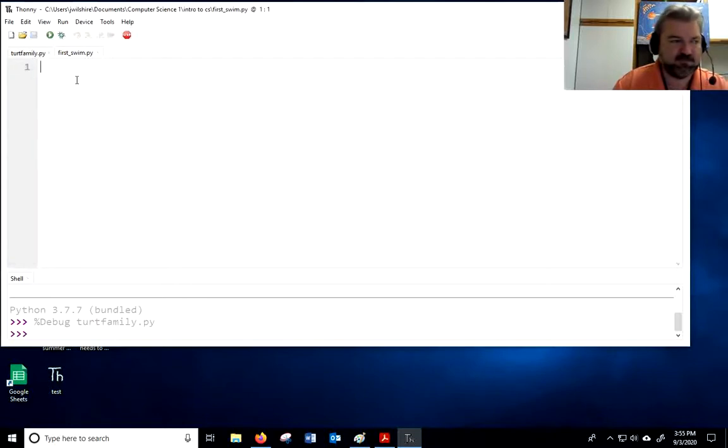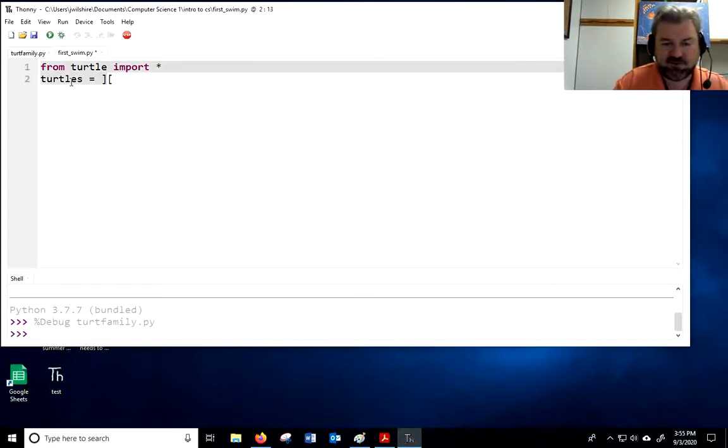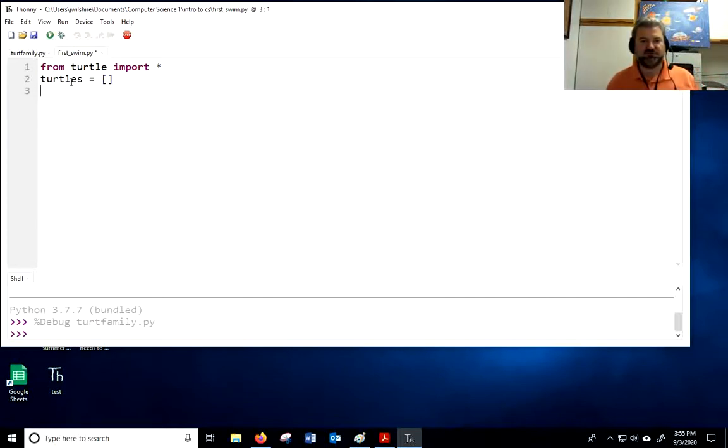Okay. I'll say from turtle import star. And I'm going to create what is called an empty list. So I've got an empty list. Turtles is a list. It's where I'm going to put all my turtles, and I put open, close bracket. Now, I could list different turtles, but I can also add them one at a time as I make them. So a list is like any kind of list that you would make for going shopping. You can add things. I can remove from it, and I'll show you how to do that as that comes up.